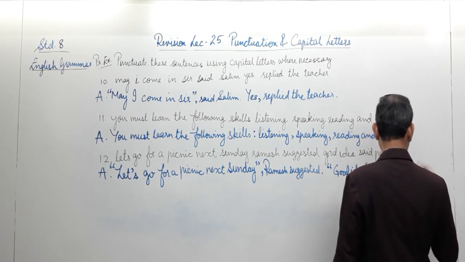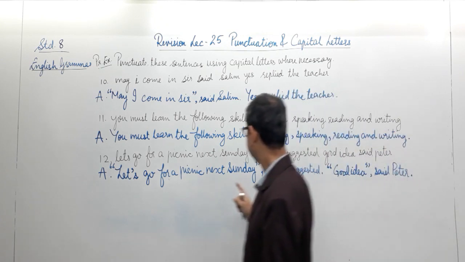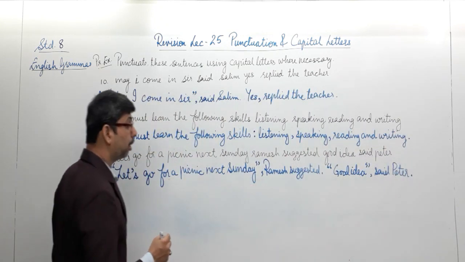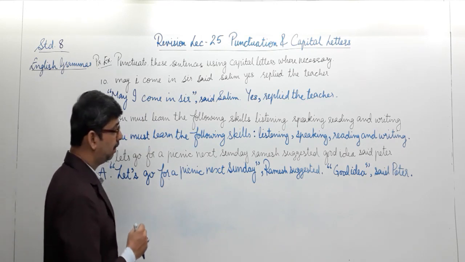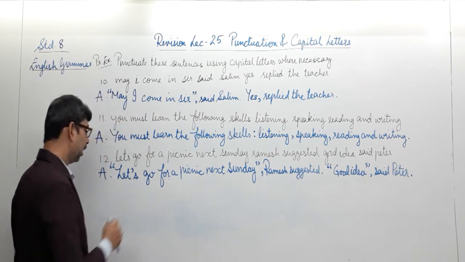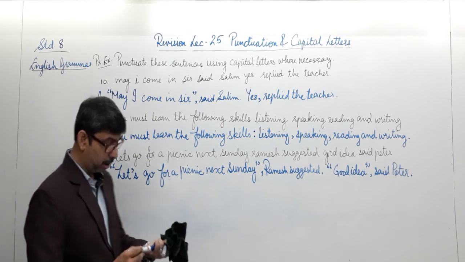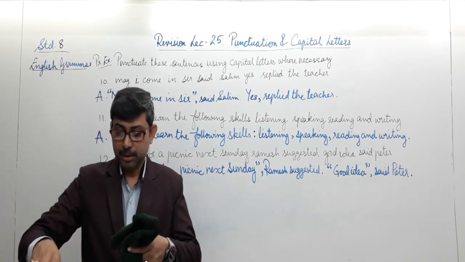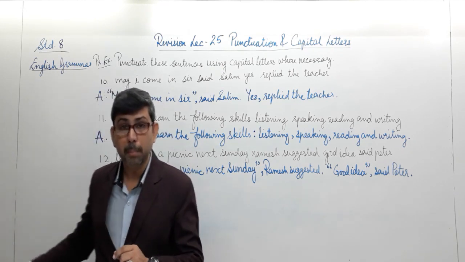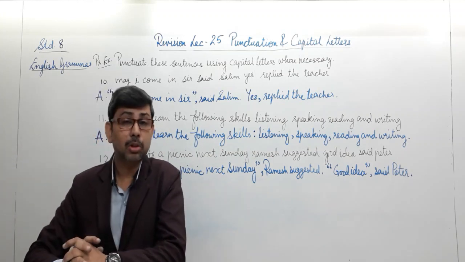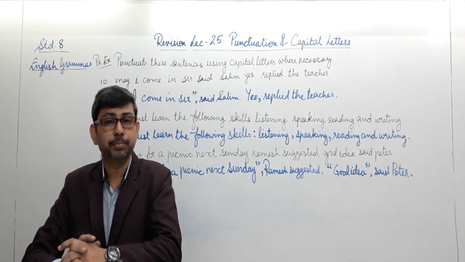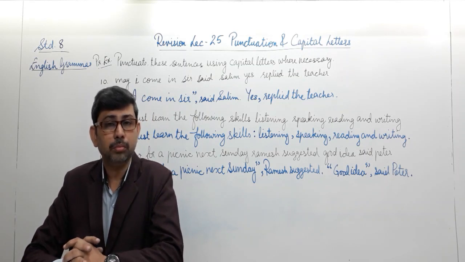And ending with a full stop. Well, so we had sentences spoken by people over here, that is Ramesh and Peter. So I hope this is clear to you. These were the 12 sentences that we had to punctuate. I hope this practice of punctuating the sentence must have helped you.